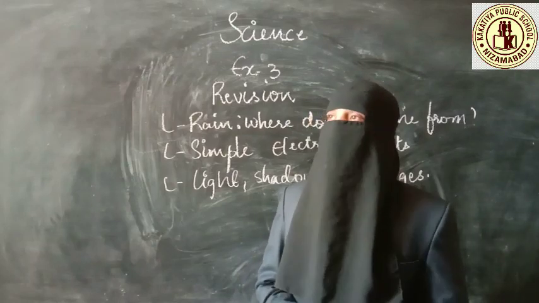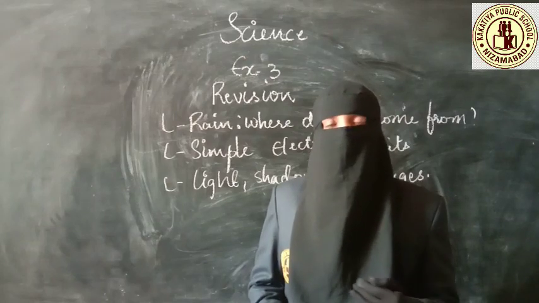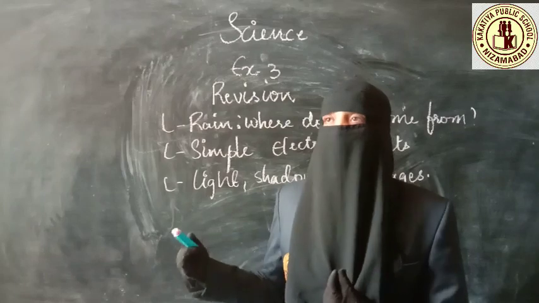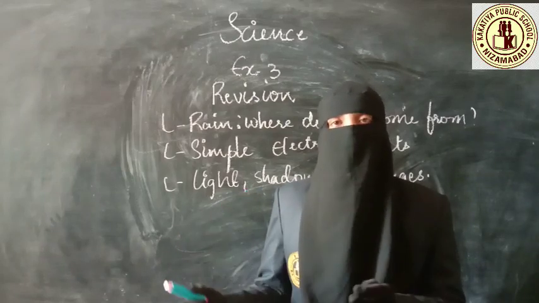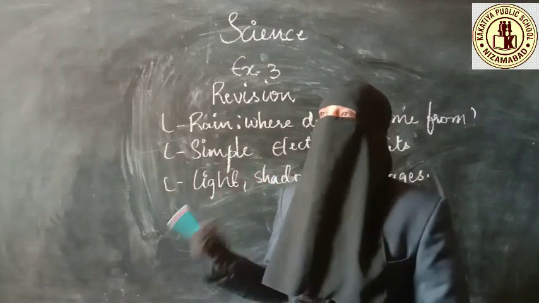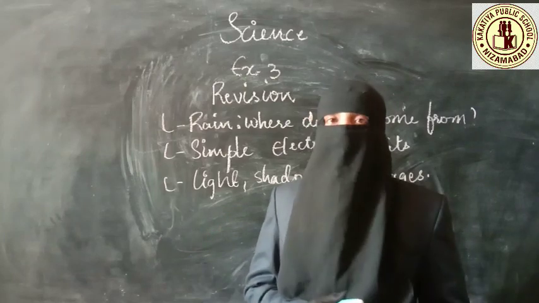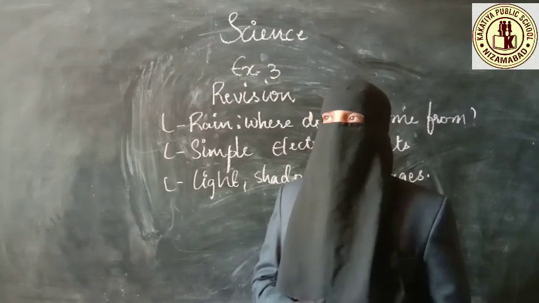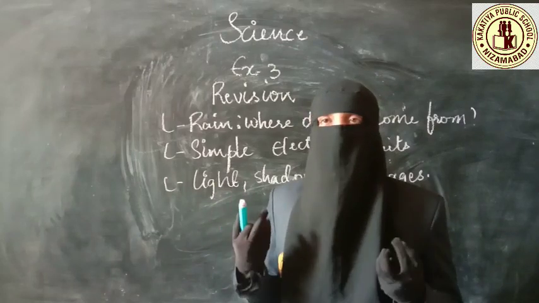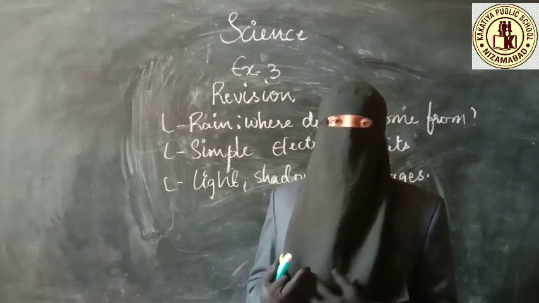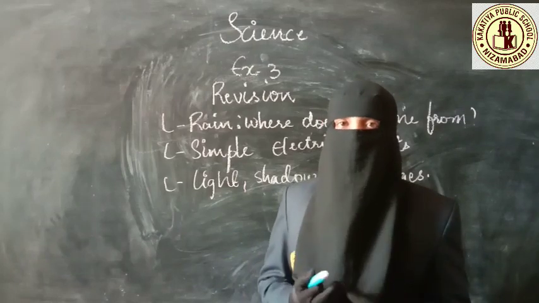What are conductors? The substances which allow electricity to pass through them are called conductors. Insulators are the substances which do not allow the flow of electricity through them. You have gone through examples of conductors and insulators as well. Read them properly and carefully. Then you have learned the consequences, what will happen if connections are wrong or if the bulb is not glowing, etc. Read that kind of questions also properly. Go through that video thoroughly.